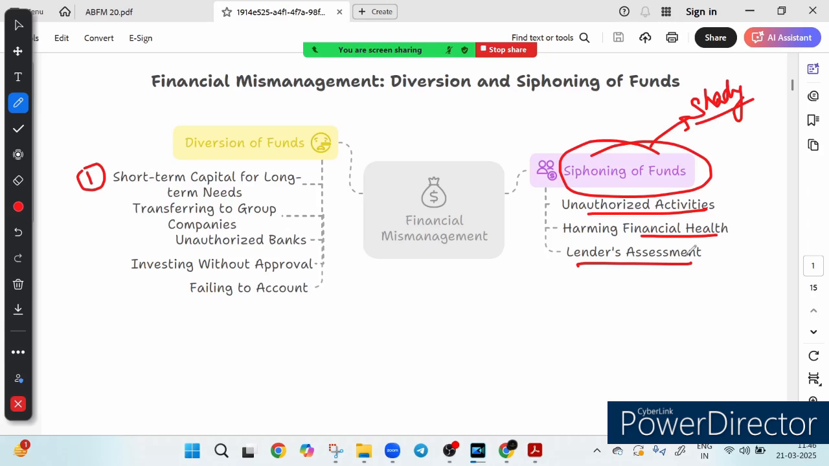So friends, a question may be asked: which of the following represents the siphoning of funds? Suppose funds go into unauthorized activity, the company's financial health takes a hit, and lender assessment gets manipulated. So these are the cases of siphoning of funds. I hope that makes sense to you.